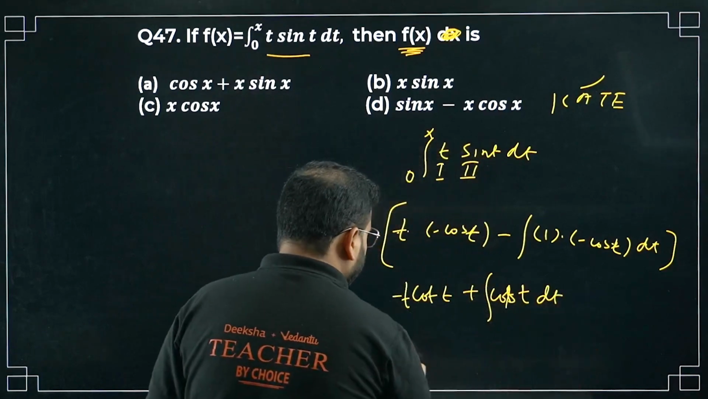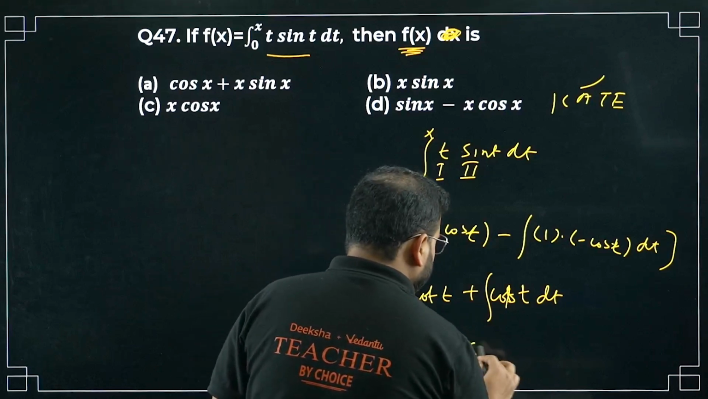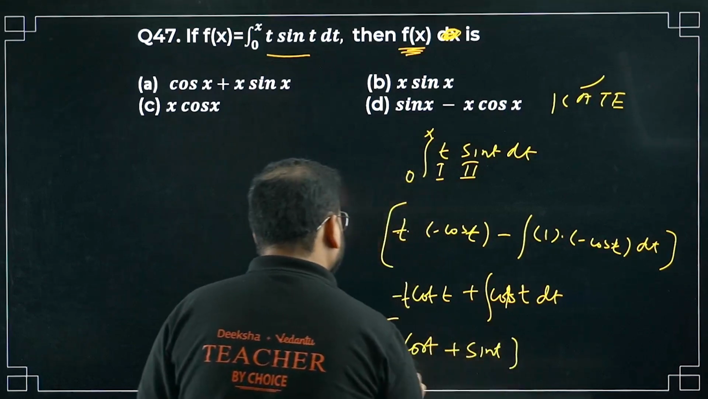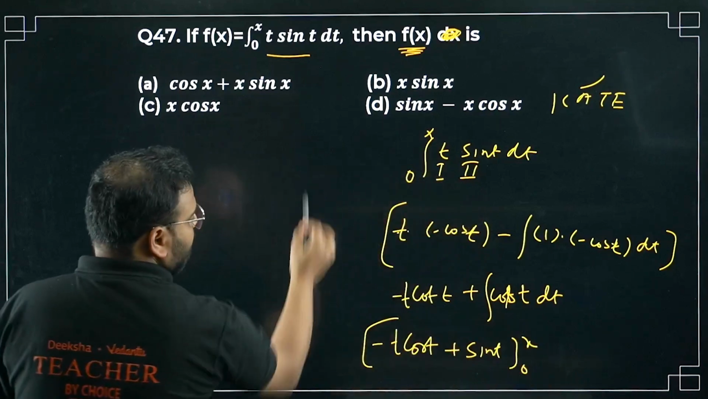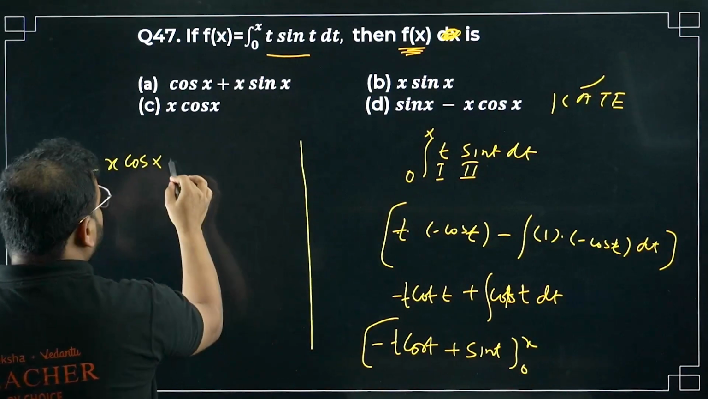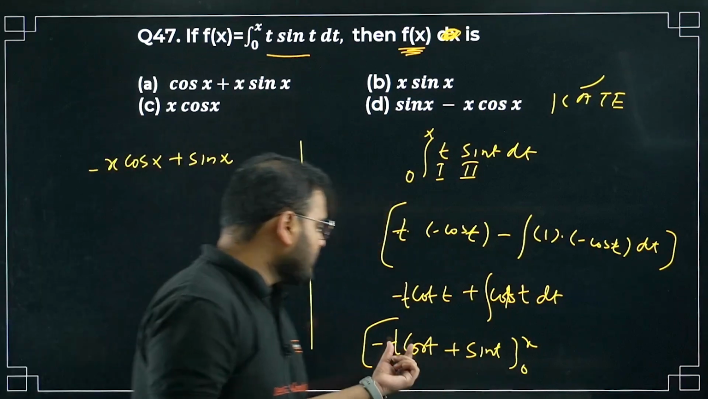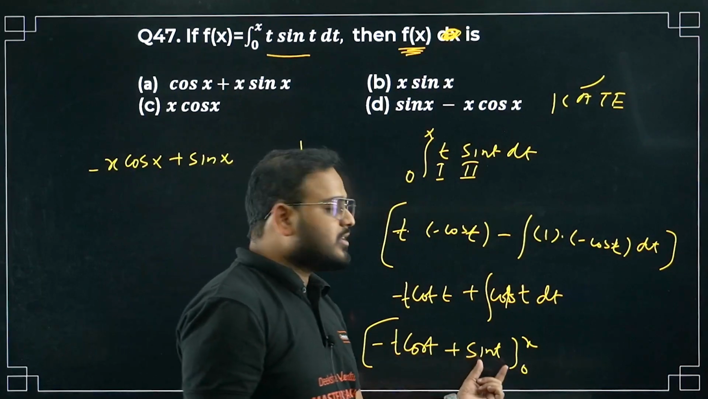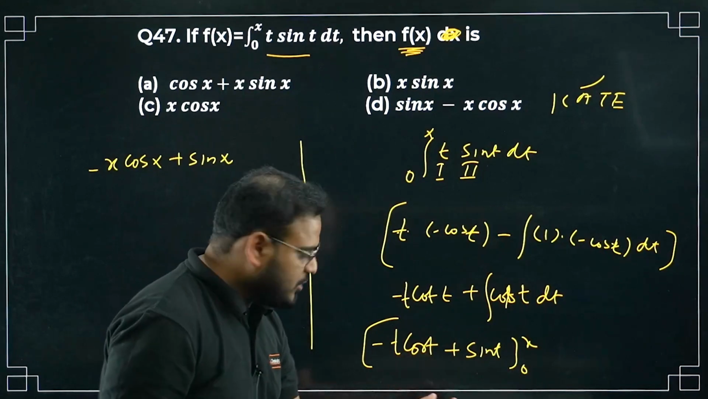Please check. It will become minus t cos t plus sin t, from 0 to x. The limit is given 0 to x, so put x as the limit. So minus x cos x I'm getting, plus sin x. Now if you put 0, this will become 0, no? 0 into anything will be 0, and sin 0 is 0 only. Put lower limit 0, it will become 0.